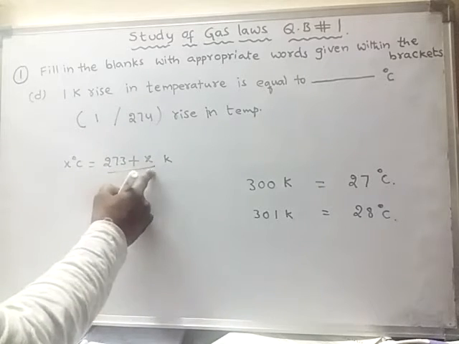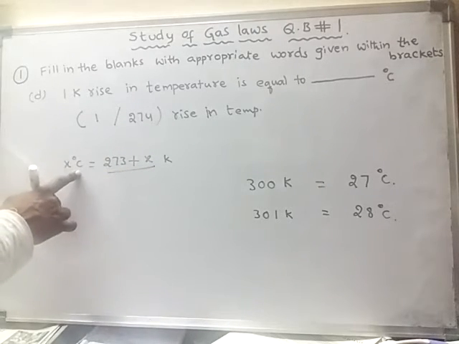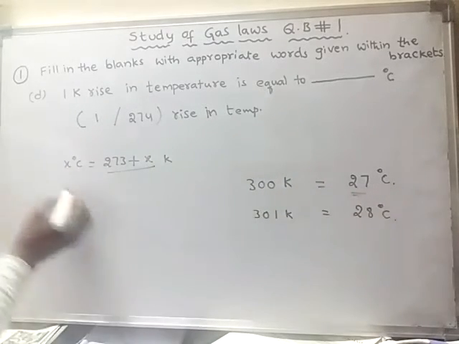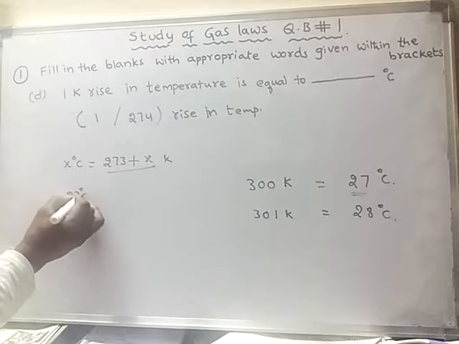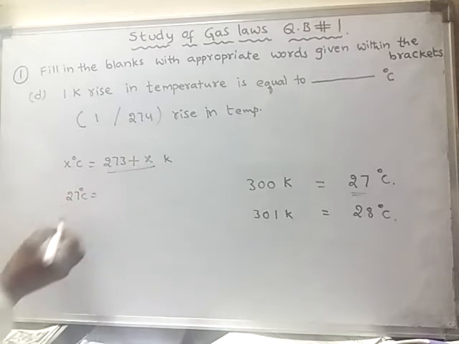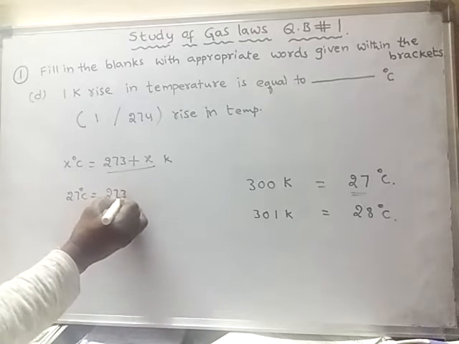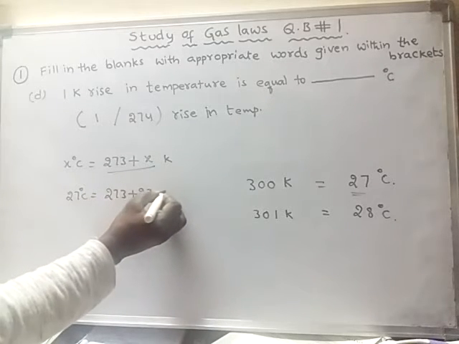So X degrees centigrade is equal to this much Kelvin. For example, 27 degrees centigrade is equal to 273 plus 27 Kelvin.